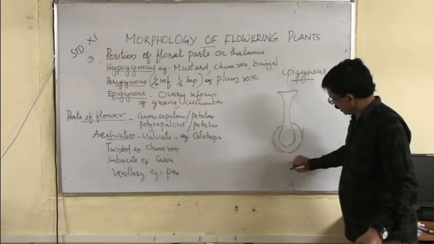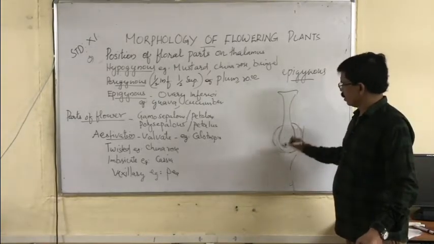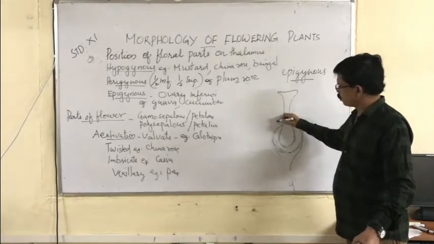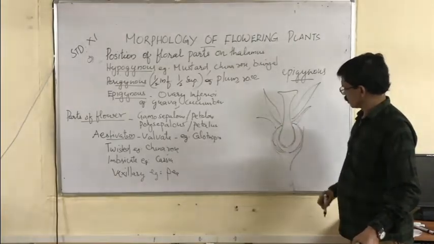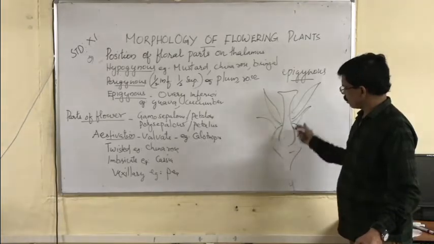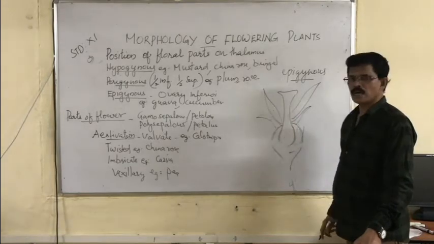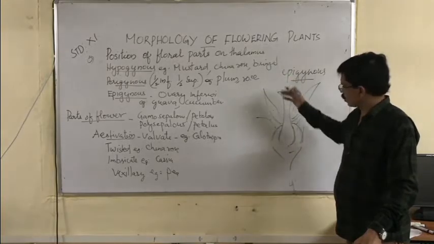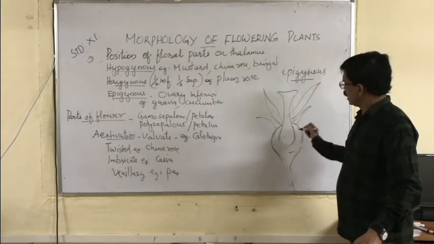Thalamus completely covers the ovary, and sepals and petals are formed from the rim. See, this is the thalamus cup. The thalamus completely encircles the ovary, and the calyx and corolla are now born from the rim and upper part of the thalamus.